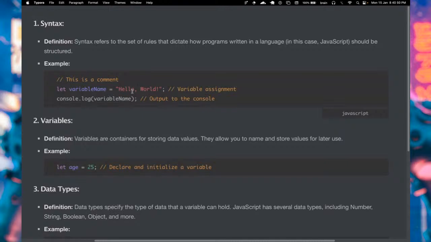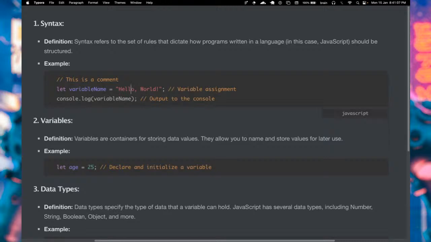All right. So someone said the log in the console.log has nothing to do with maths. Oh yeah, sure. It has nothing to do with math. Okay. So the log right there has nothing to do with math. It's basically describing that you're trying to log something down or write something down in the console.